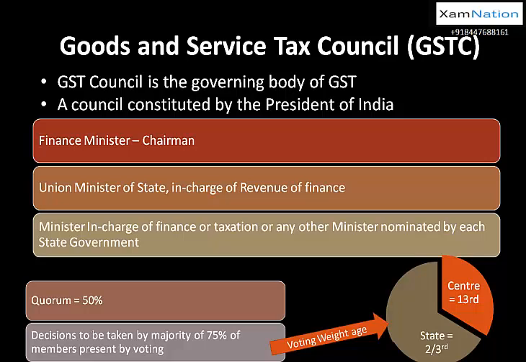For example, कल कहते हैं कि सिगरेट पर टैक्स बढ़ा दो या सिगरेट पे टैक्स कम कर दो. Let's say they say that remove the tax on the cigarette, remove the tax on the tobacco products, then if 75% is agreeing on that thing, only then they can do. GST Council के हाथ में power है, but they can only do it if there is a majority of 75% of